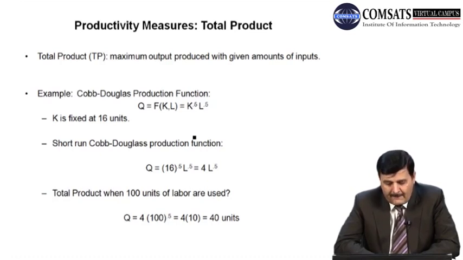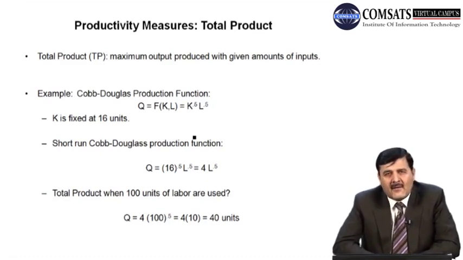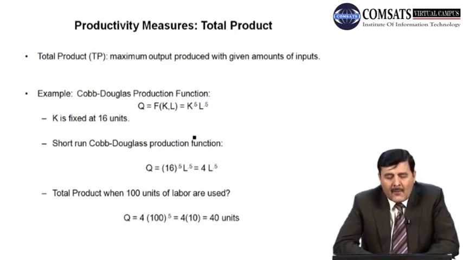Now the total product when 100 units of labor are used will be, suppose 100 units are used in the production process. If you use 100 units of labor, what will the total product be equal to? Q will be equal to 4 into 100 to the power 0.5, and if we simplify this, 4 into 10, that is equal to 40 units.